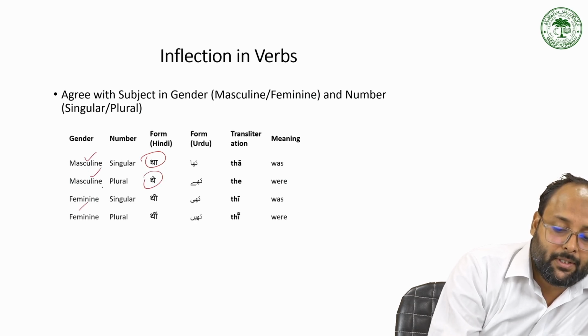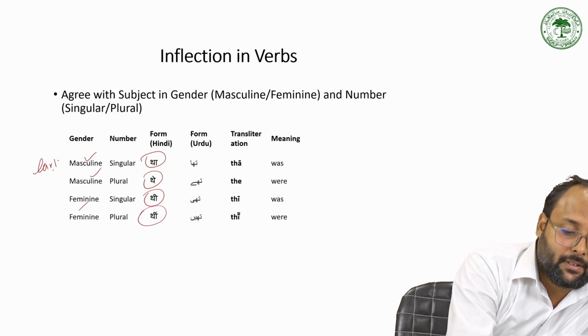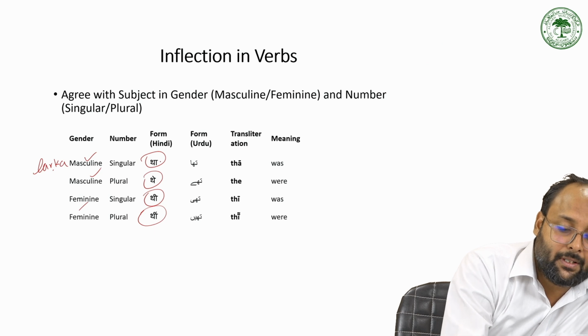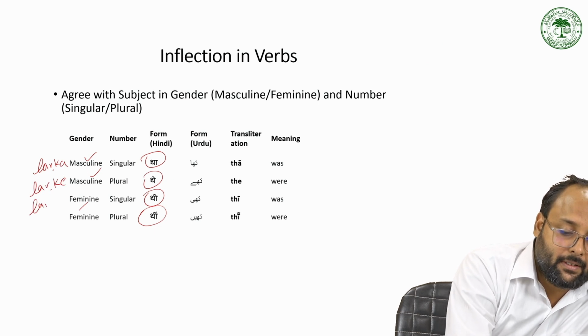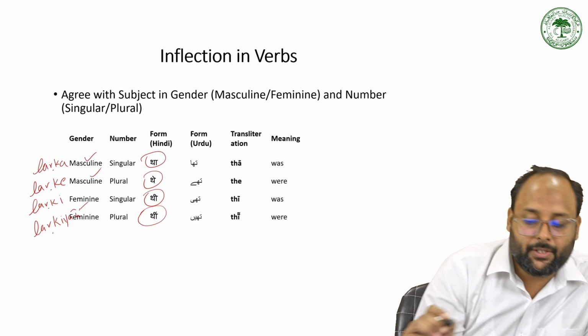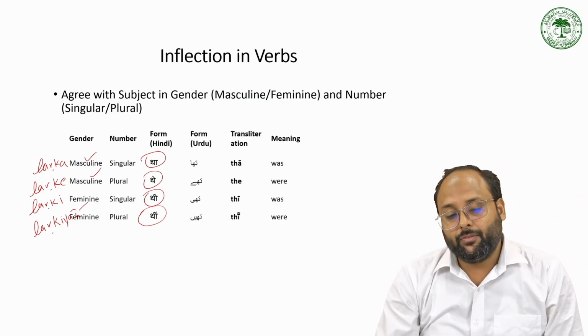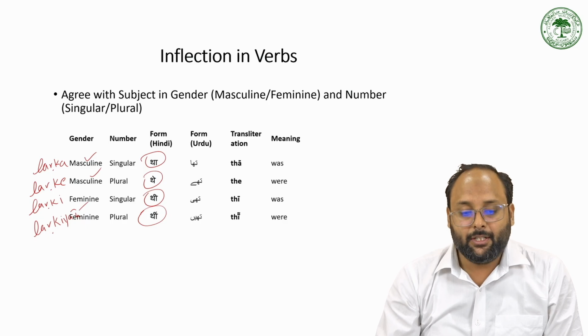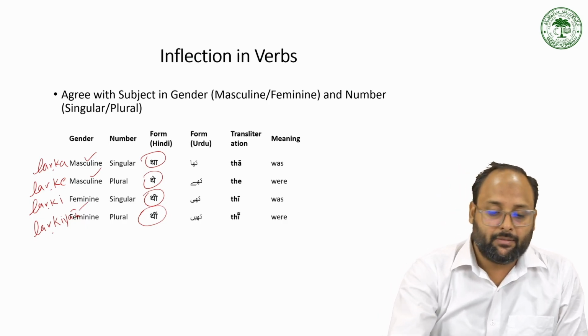But for feminine we have थी, and for feminine plural we have थीं. Like लड़का था, लड़के थे, and लड़की थी, and लड़कियाँ थीं. So that is the agreement for the verb in terms of gender and the person and the number, like singular and plural. So we have some change in the verb.